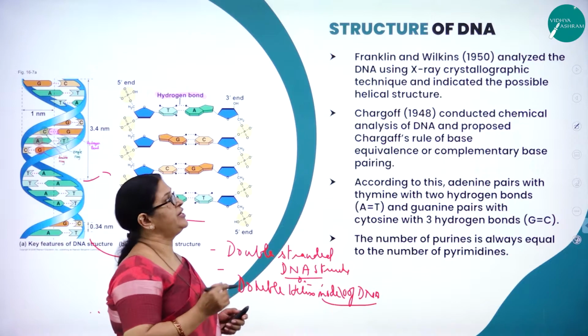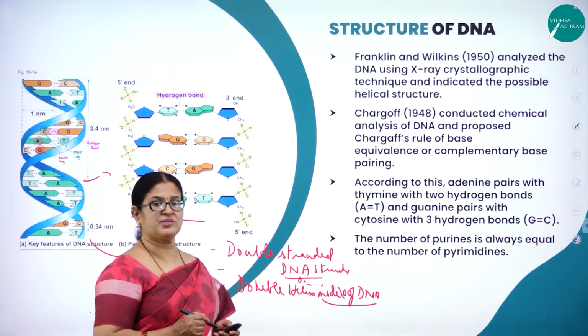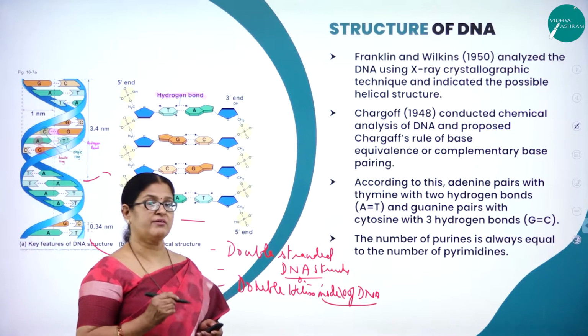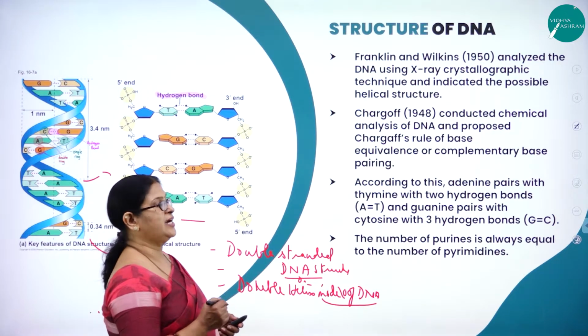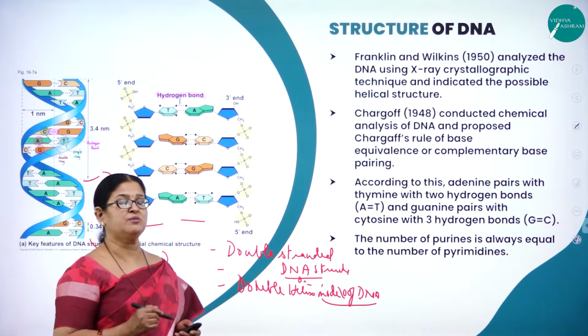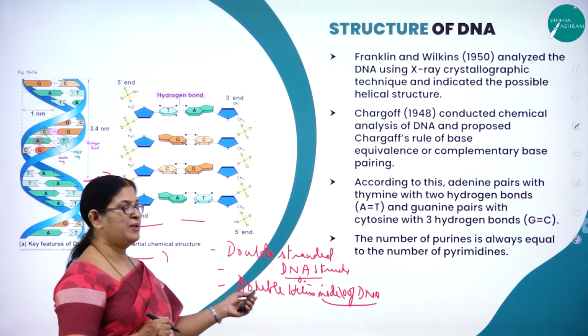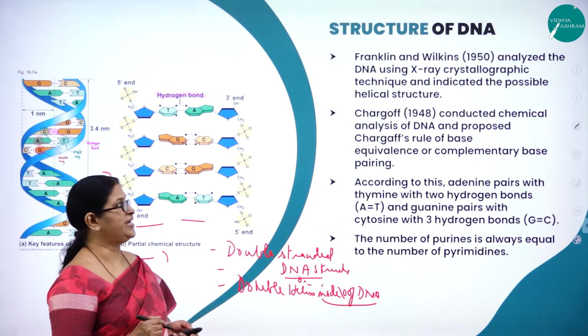So structure of DNA. I think all of us might have come across 2 very important scientists, Watson and Crick. James D. Watson and F.H.C. Crick proposed a model for DNA structure, and it is called the double helical structure of DNA.